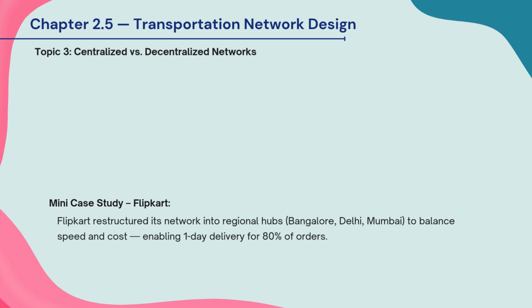Mini case, Flipkart. Flipkart created regional hubs in cities like Bangalore, Delhi, and Mumbai to balance cost and speed, achieving one-day delivery for 80% of their orders. In short, the choice between centralized and decentralized networks depends on the balance between cost efficiency and delivery speed.